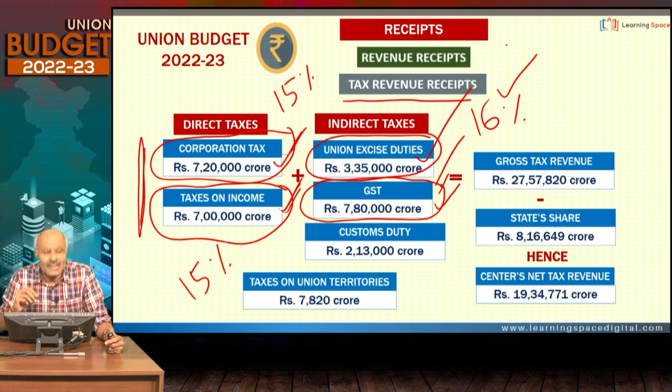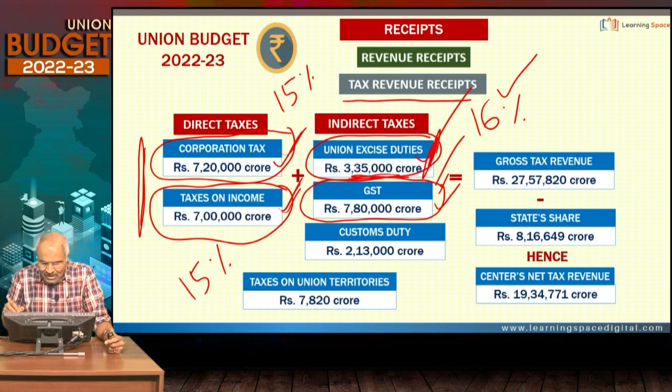Union excise duties are around 3 lakh crores of rupees, primarily because of taxes on petroleum products, petrol, diesel and all, right? And most of it is imposed in the form of cess. So therefore, the central government is not required to share. That is another important point, right?